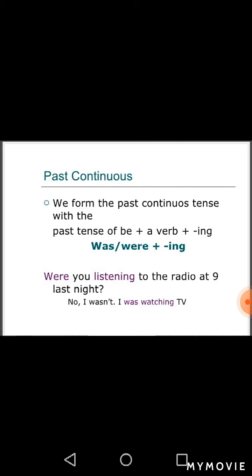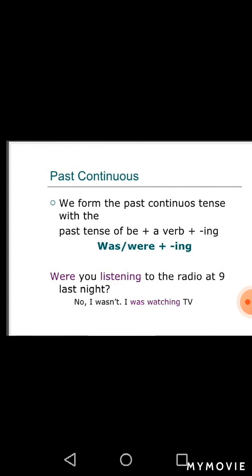For example, were you listening to the radio at 9 last night? This is an example of past continuous tense. Here, were shows that it's a question form of past continuous tense. Listening is the ing form. And here, this is a question: were you listening to the radio at 9 last night? And its answer is no, I was not. The question is in past form, that's why the answer is also in past continuous form.